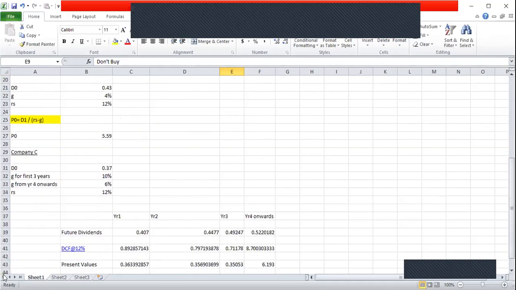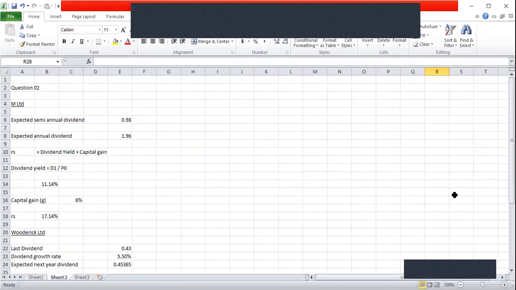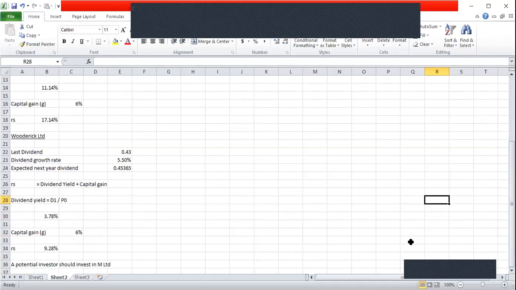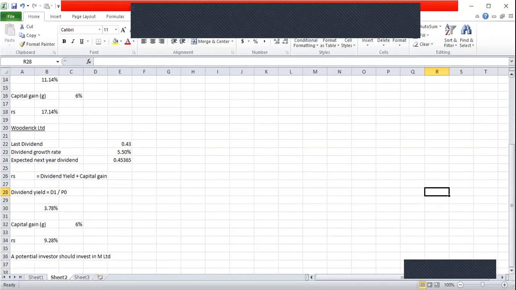In question number 2, we calculated the required rate of return of equity, which consists of dividend yield and the capital gain yield. We did this for two companies, and based on our calculations, cost of equity is higher in the first company. Therefore, the return of the first company is higher than the return of the second company. So if you're a potential investor, you should invest in the first company.